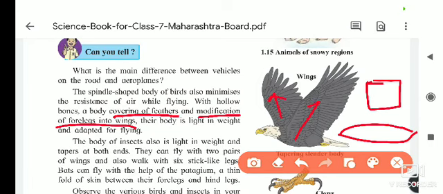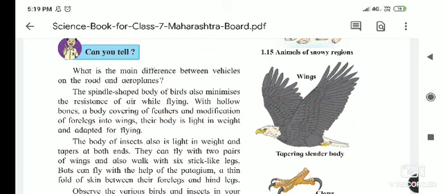This modification is seen in birds to fly in the air. Their body is light in weight, so the body weight is very less, and it is an adaptation for flying.